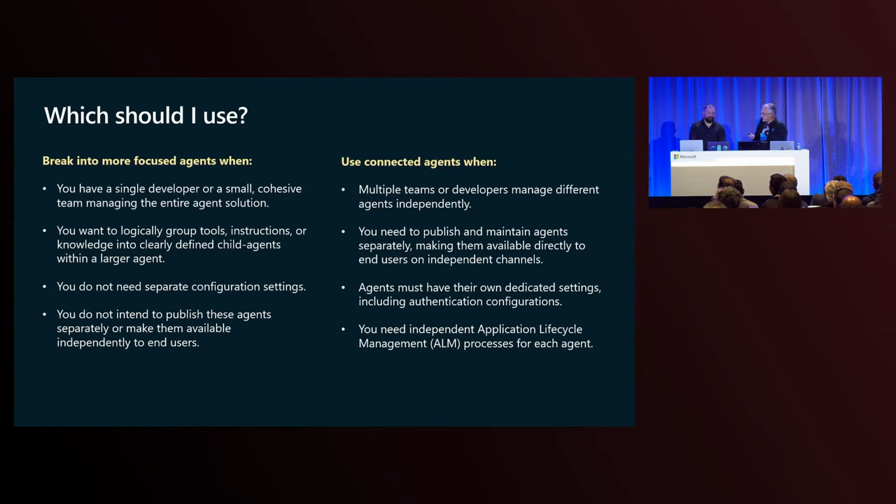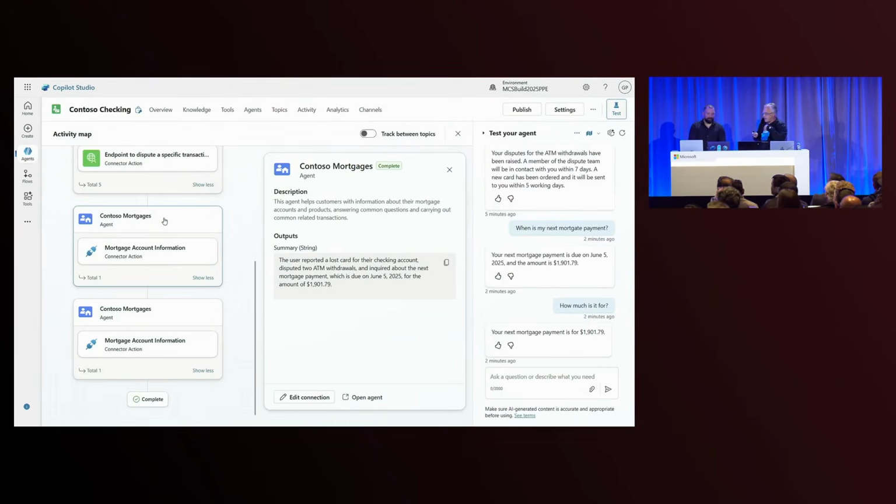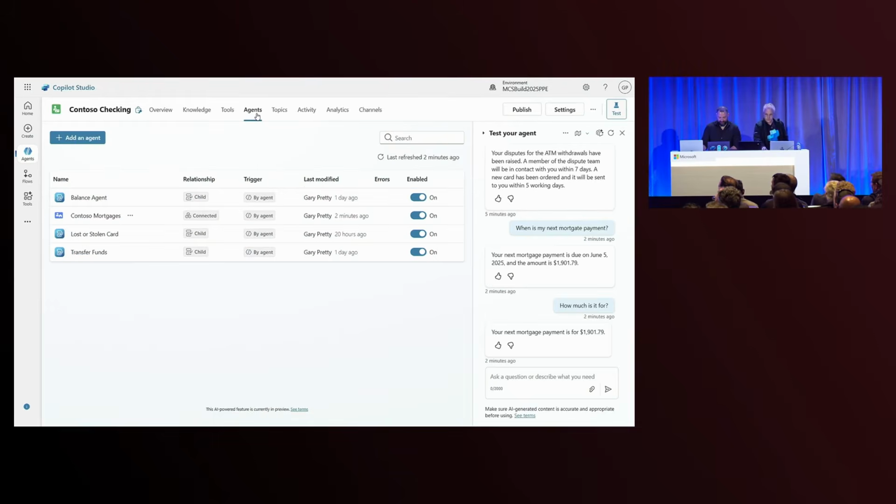Okay, so now that we've seen all the Copilot Studio agents, Salem, why don't you go ahead and show folks how to connect another agent, maybe to Foundry. Sounds good. So we also made it really easy to connect to external agents. So we really aim for simplicity here.